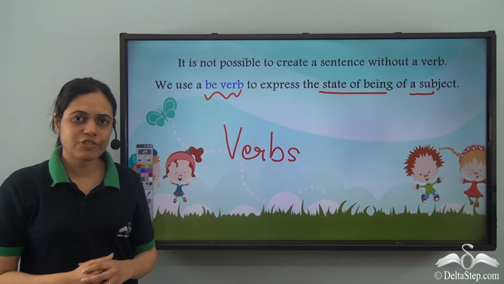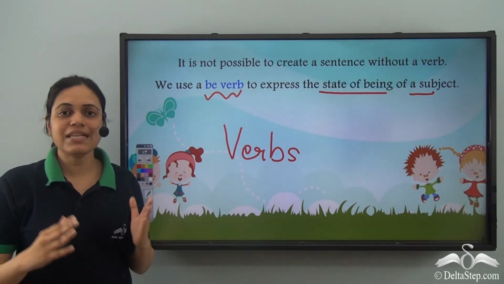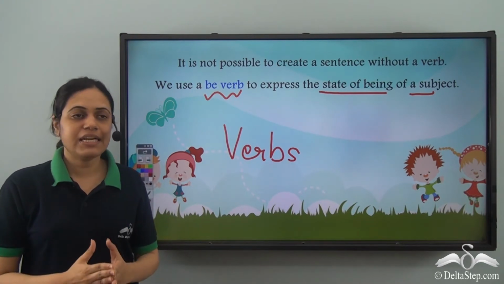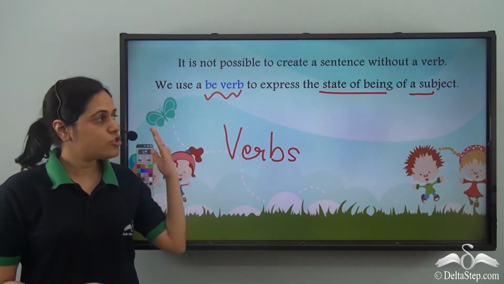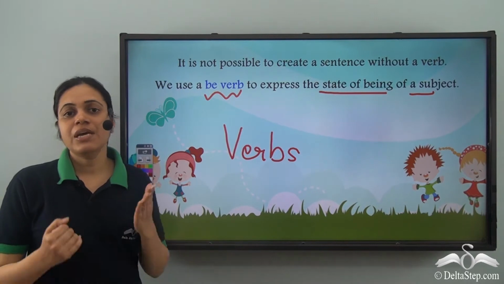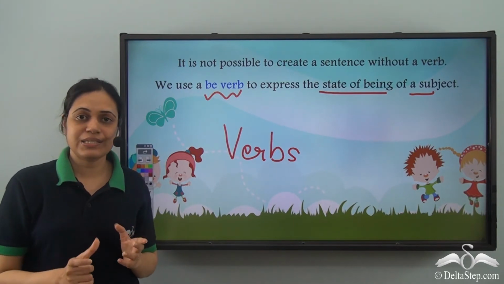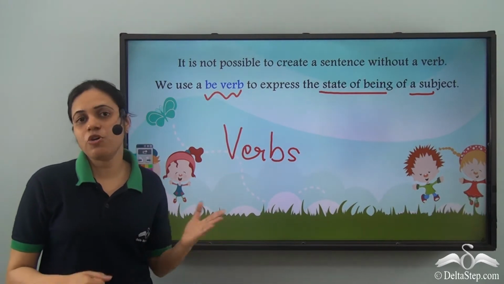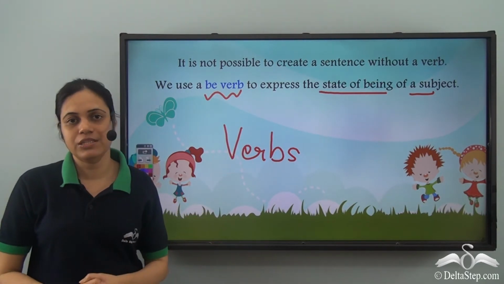What do we mean by state of being? State of being means that something is there or something exists. That is indicated using be verb. So this is a screen. In this sentence, is is a be verb which tells us about the existence or the state of being of the screen.